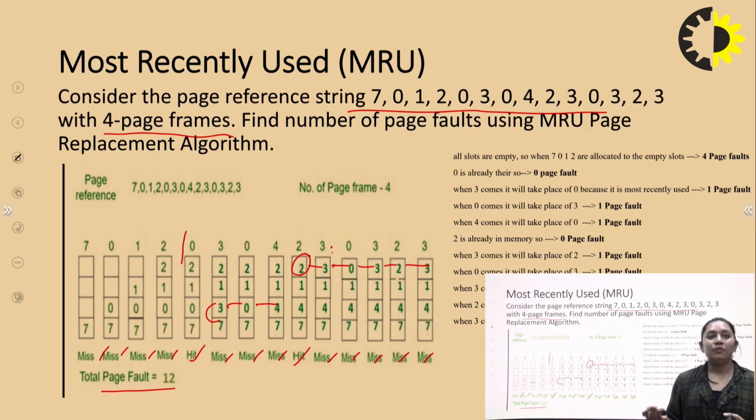Again 4 we replace with 0, because there is only 1 page fault. Then 2 is already in memory, so there is 0 page fault. Then 3 takes the place of 2 because that 2 reference is the most recently used. Again 0 comes, 0 is replaced by 3 because 3 is the most recently used page reference. Then again 2, because 3 is the most recently used page reference, as we use according to the algorithm, right?